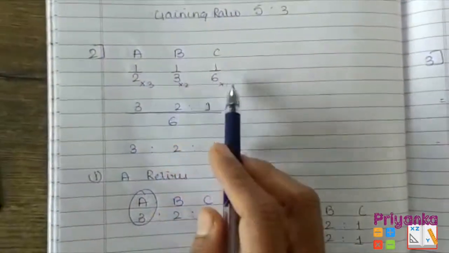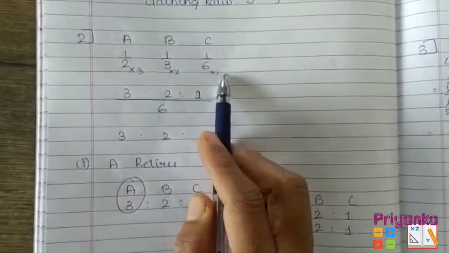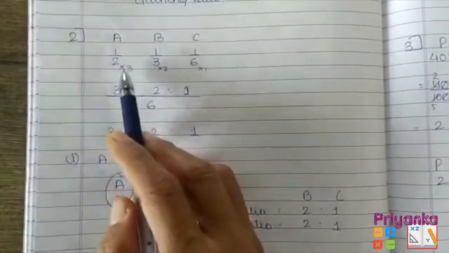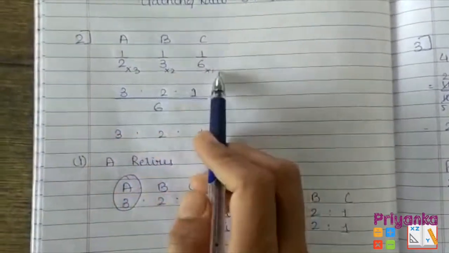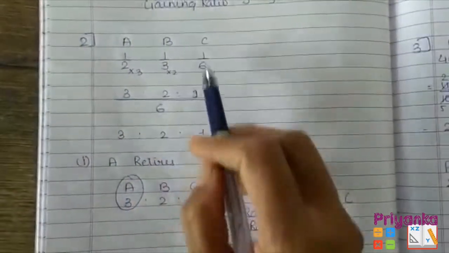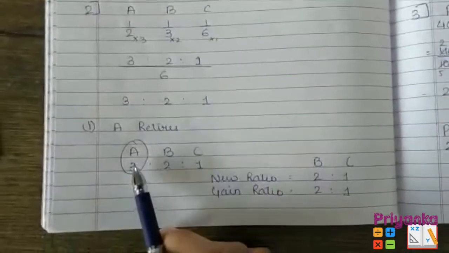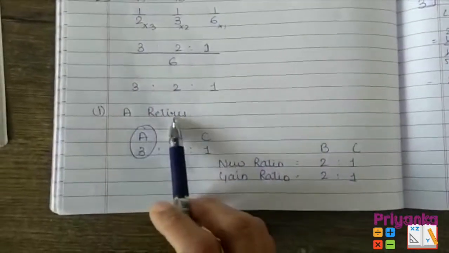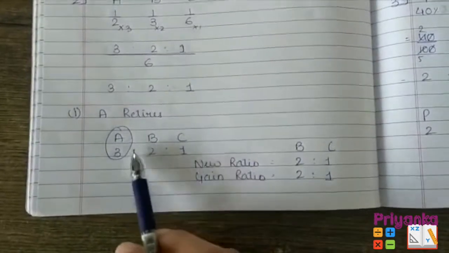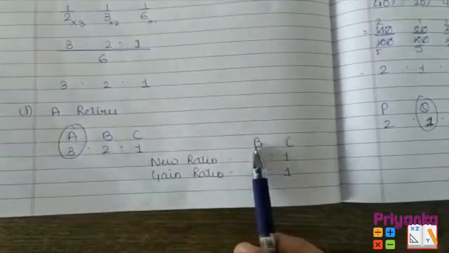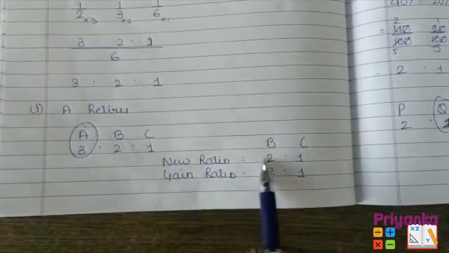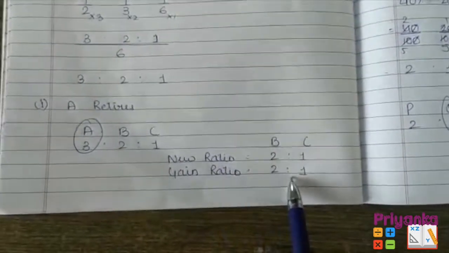If it is given like this, you have to remove the fractions. So I took the common number 6 as the LCM and multiplied with 3, 2 and 1, and here I got the ratio that A is 3, B is 2 and C is 1. Here is the first situation where A is retiring. So I put A, B, C with their old ratio, and A is retiring. So B and C are going to continue with this old ratio as their new ratio and as their gain ratio.